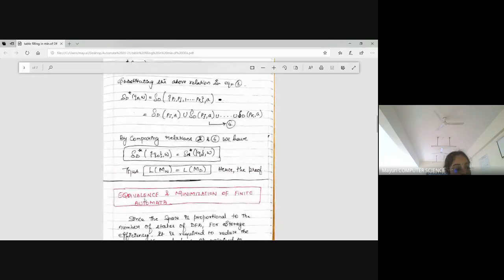So the next concept is about the equivalence of... see, before going to that, it's about minimization of DFA. Why do we have to minimize our deterministic finite state machine?